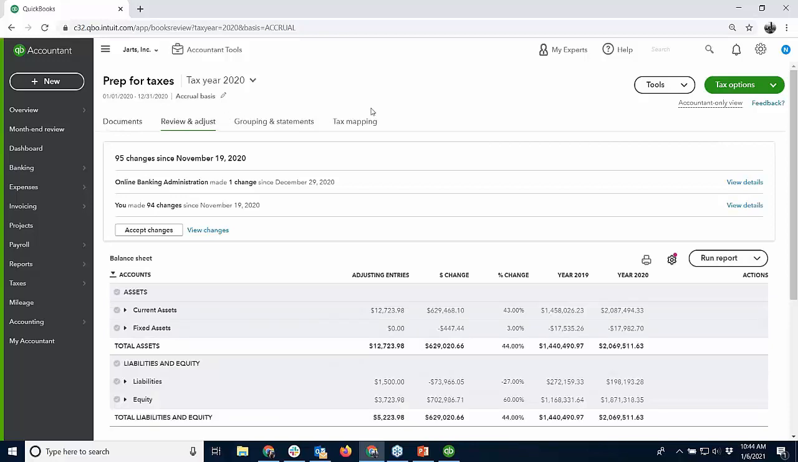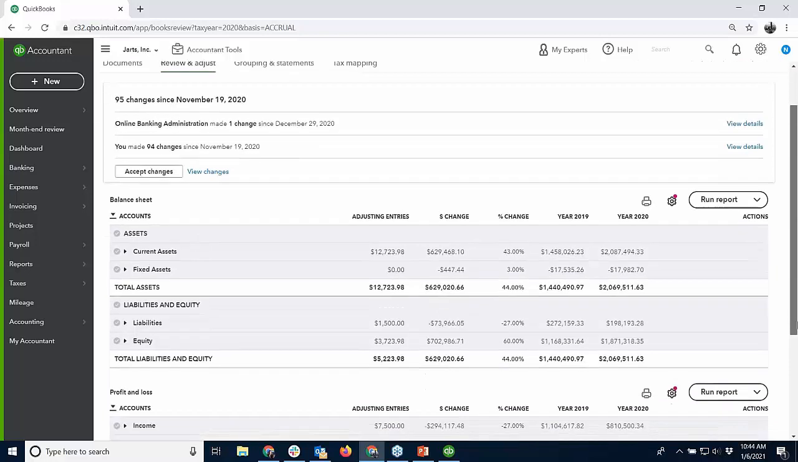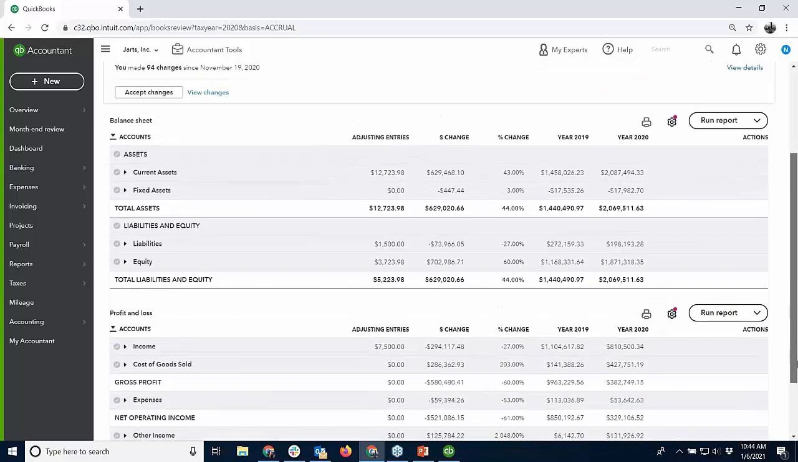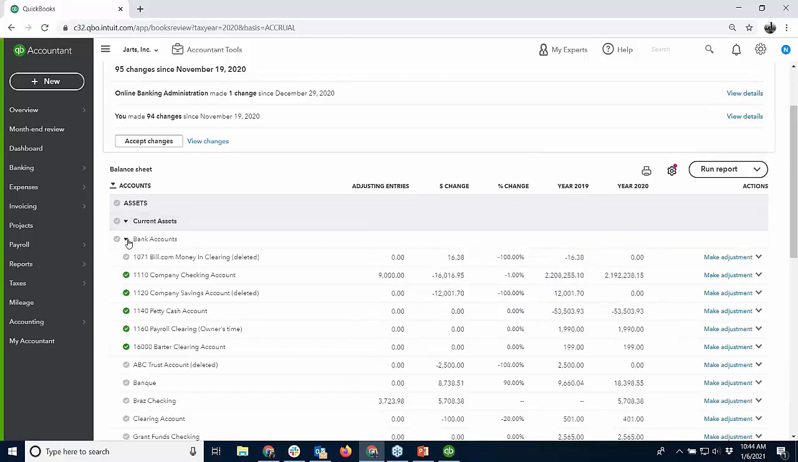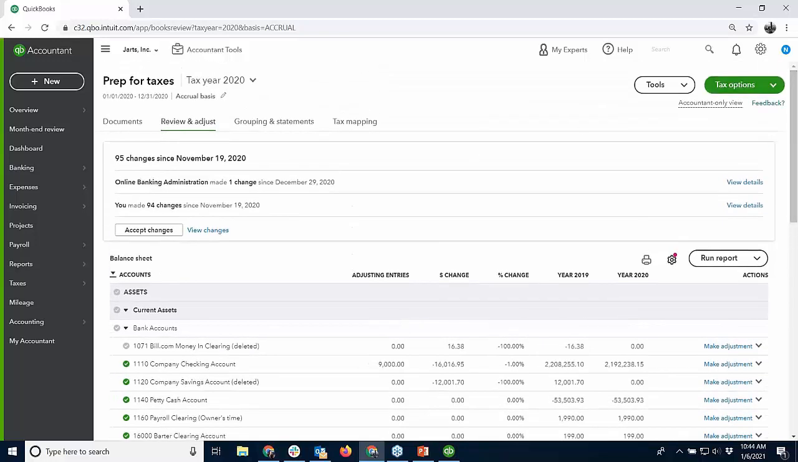Review and adjust. I love it because the balance sheet and P&L, this is what it looks at. They open in a collapsed mode, right? So I have to drill into current assets and then bank accounts, right? And then make an adjustment as a journal entry. And you can see the adjusting entries and the dollar amount, percent changed, year versus year. And you can even add notes here. So adding an adjustment just takes you to the journal entry page.